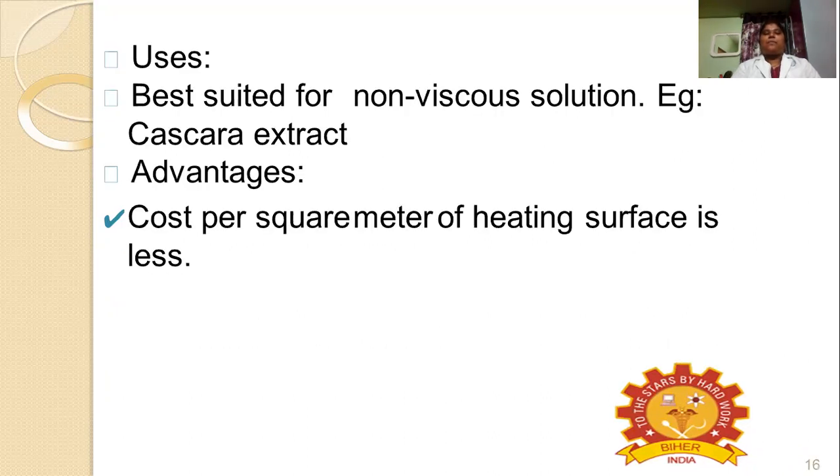Okay, then coming to the uses of that evaporator. What is the major use? For non-viscous liquid solutions and the like, we can use this horizontal tube evaporator, for example cascara extract. And then the advantage: the cost per square meter of heating surface is less.